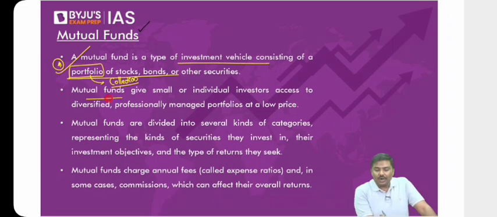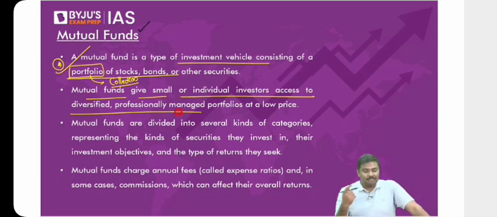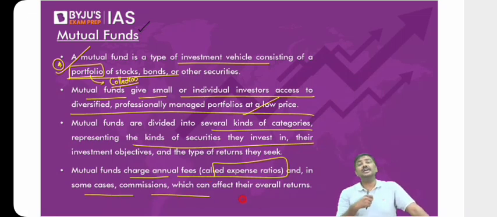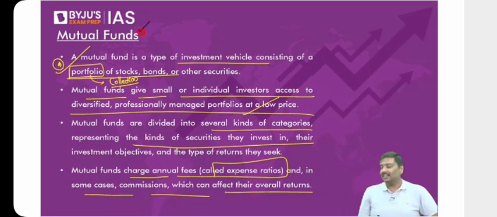Mutual funds will give small or individual investors access to diversified, professionally managed portfolios at lower prices. Mutual funds are divided into several kinds or various categories representing the kind of securities that they are investing in. Mutual funds will impose a charge called the expense ratio, and in some cases, commissions, which can affect the overall returns earned by the investors. So these are certain points regarding the idea of a mutual fund.